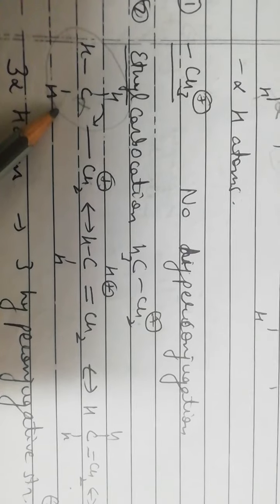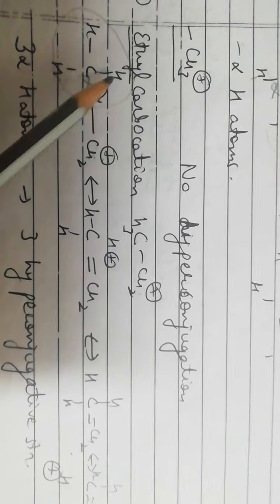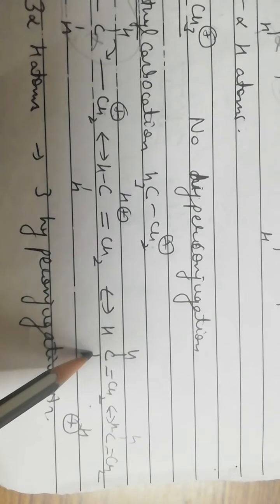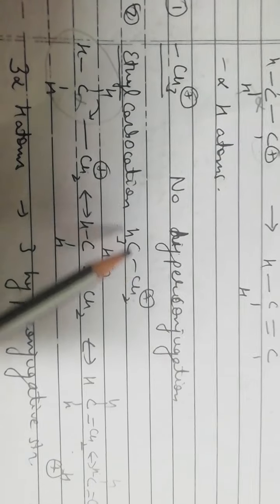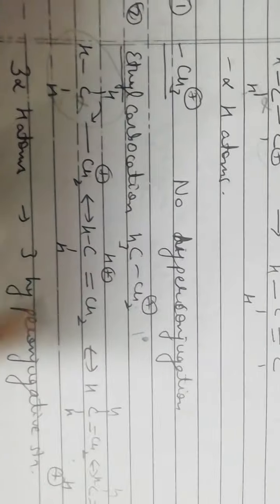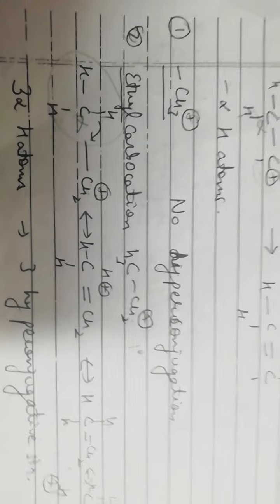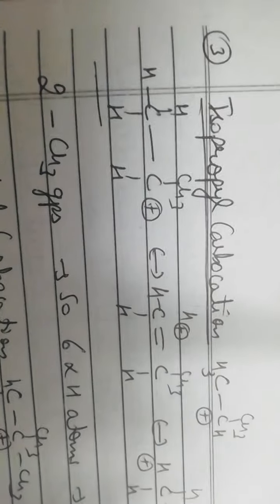Now it has 3 alpha hydrogen atoms, so one alpha hydrogen atom will give rise to one hyperconjugative structure, likewise the second alpha hydrogen atom, the second hyperconjugative structure, likewise the third alpha hydrogen atom, and we will get this third hyperconjugative structure. So in case of the ethyl carbocation, which is a primary carbocation, we have 3 alpha hydrogen atoms and we will get 3 hyperconjugative structures. So as compared to the methyl carbocation, the ethyl carbocation has more hyperconjugation. And also hyperconjugation is a type of resonance. So the more the hyperconjugation, the more will be the stability.